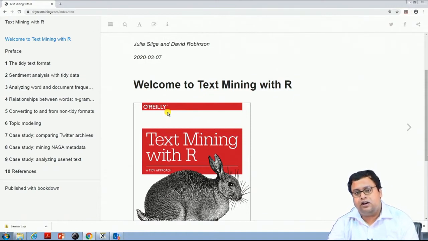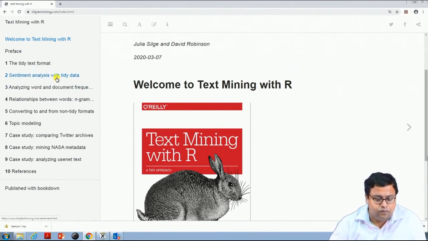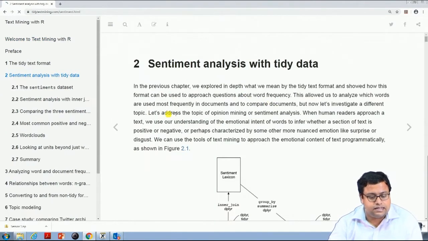There is also the R Cookbook, or Cookbook with graphics for R, which are good books to start with R programming. This one is focused only on text mining with R, and we will be majorly focusing on sentiment analysis with tidy text mining.